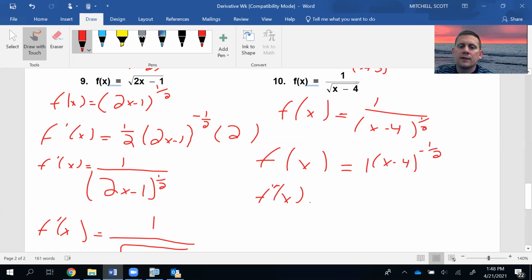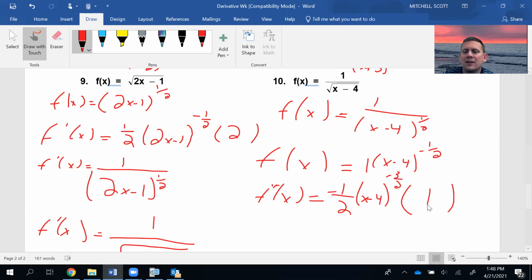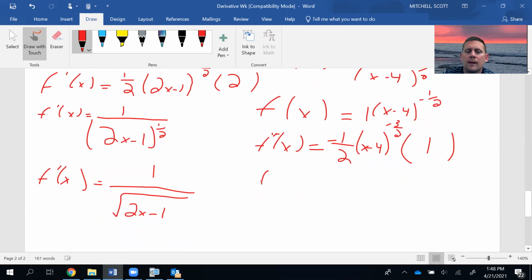So now I'm going to take the derivative of this. I'm going to take -1/2 times 1. That gives me -1/2. Keep my base. Take 1 away. Well, what's 1 away from -1/2? That's -3/2, right? -1/2 minus 1 is -3/2. And then don't forget to take the derivative of the inside. The derivative of the inside is just 1. I know it may look like nothing happened, but you must do that. In the last question, if you didn't take the derivative of the inside, you would have gotten an incorrect answer.